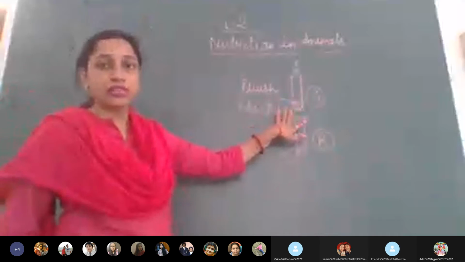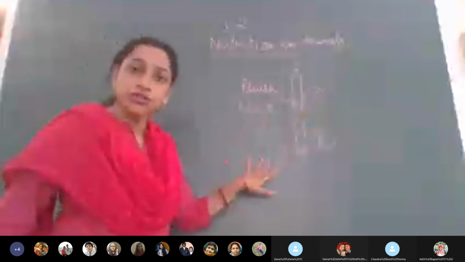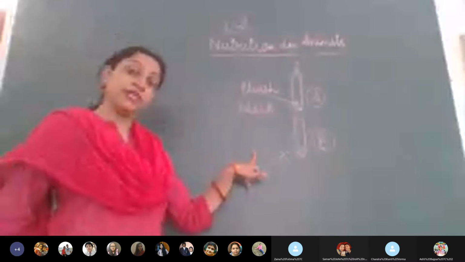And this is what the activity also says, that in the second case you will not get the confirmed test, that is, the bluish black color is not going to appear. What is the reason? Because the starch which was present in the first test tube has now got converted into sugar. So now, of course, you can test for sugar. As we did in class 6, if you test for sugar, the test will be positive, but the test for starch will be negative. Okay? Understood, children? Yes, ma'am. Fine.